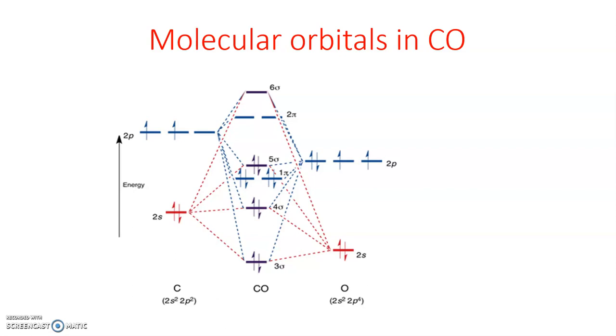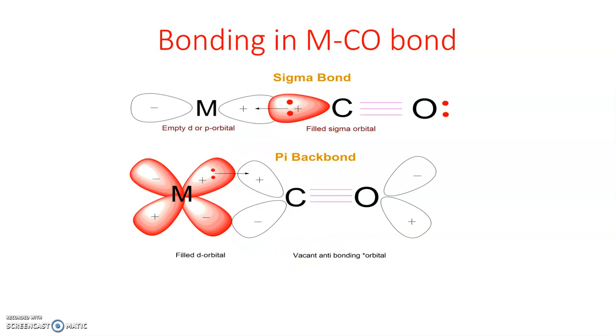And LUMO, that is the lowest unoccupied molecular orbital, is 2 pi orbital, which has anti-bonding character. Thus, in the bonding between metal and CO, the 5 sigma orbital is involved in sigma donation from CO to metal, while the 2 pi orbital is involved in pi donation from metal to CO.